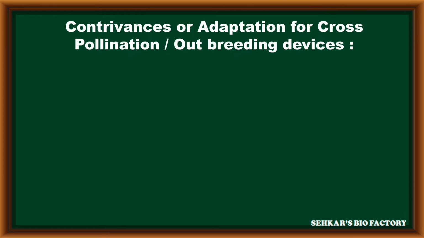Because of these advantages, some plants undergo various changes and adaptations to promote cross-pollination. These are called contrivances or adaptations for cross-pollination. These are also called outbreeding devices. Let us discuss various outbreeding devices in plants to promote cross-pollination and to prevent self-pollination.